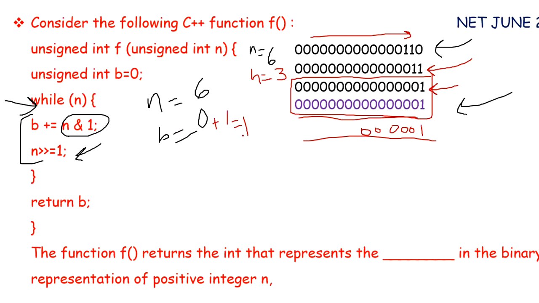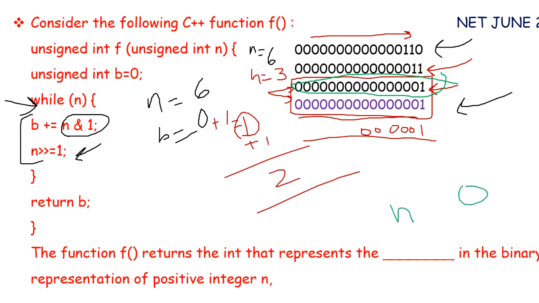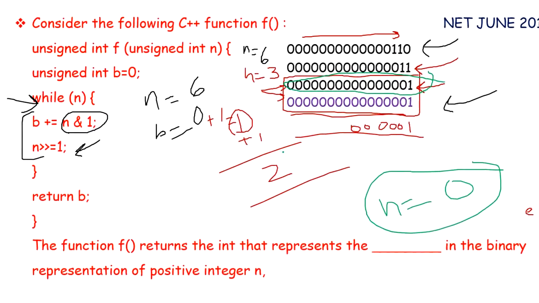So initially the value of B was 1. After this operation, again we will get 1. So 1 plus 1 will be 2. So in the second iteration, the value of B will become 2. Now what will be the value of n? Again do the right shift operation on this n. Now this is the value of n, that is 1. When we apply the right shift operation, we will get 0 at the end. Now after the second iteration, the value of n is 0 and the value of B is 2.